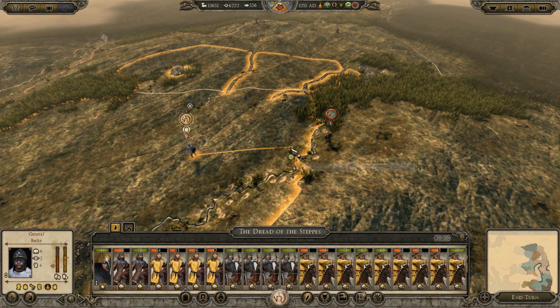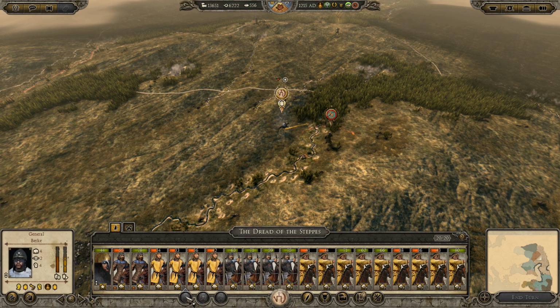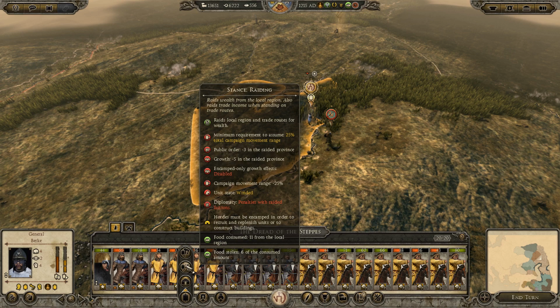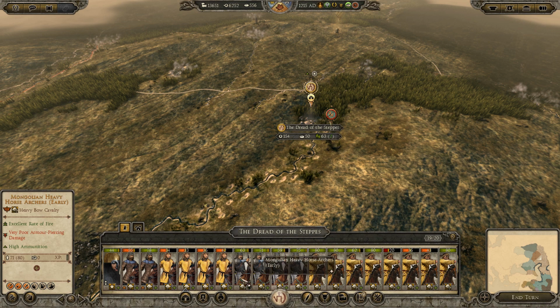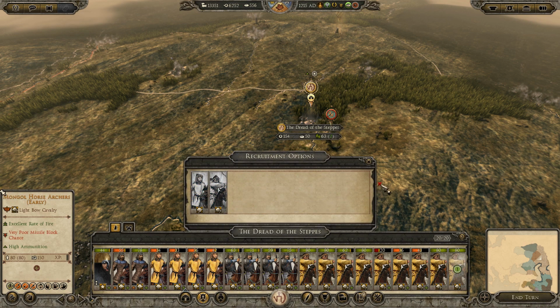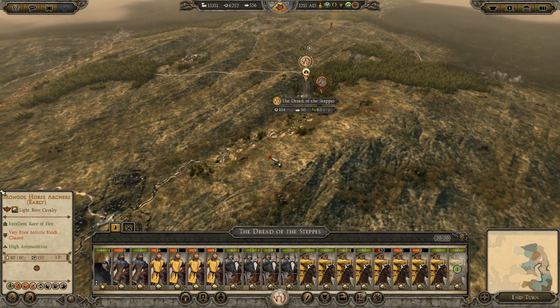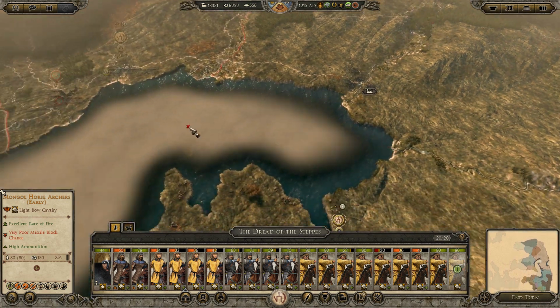All right, let's move over to... Can they cross over here? They can. So let's try and cut them off. Come over here and encamp. And we could actually maybe merge a couple of these guys. And then just get another one. That will help us to heal up a little bit faster.